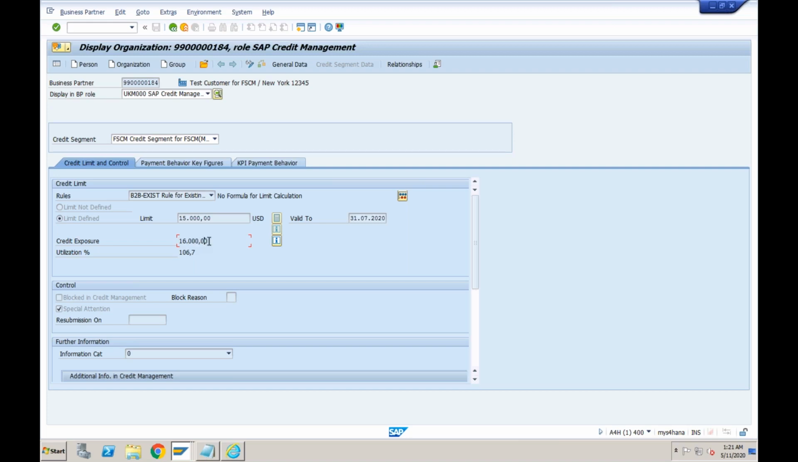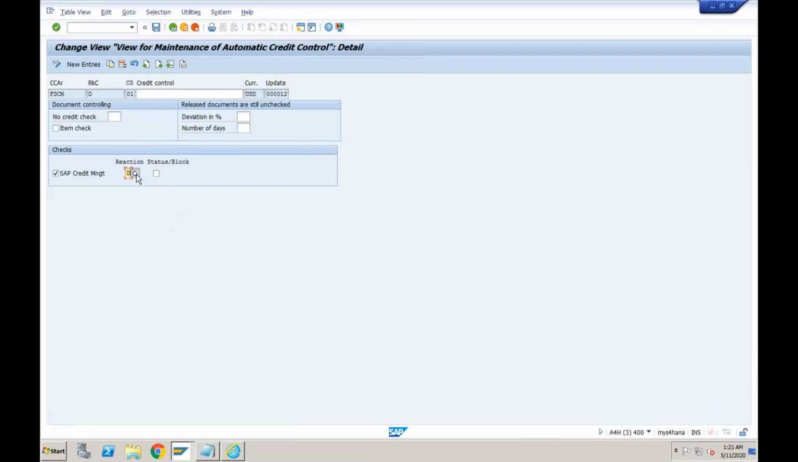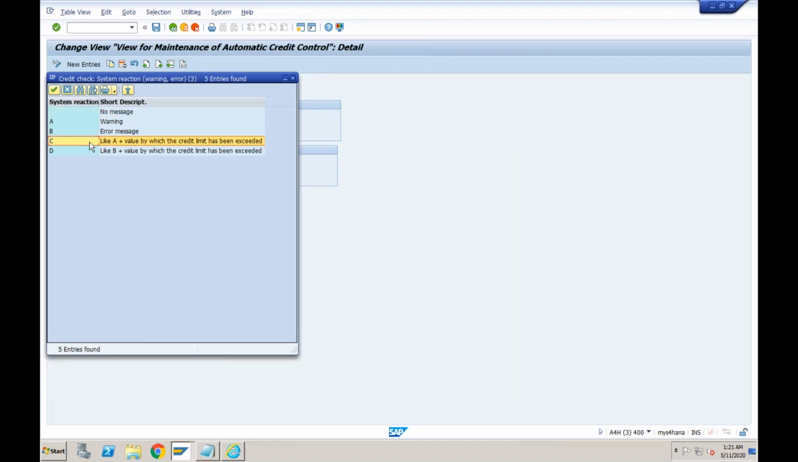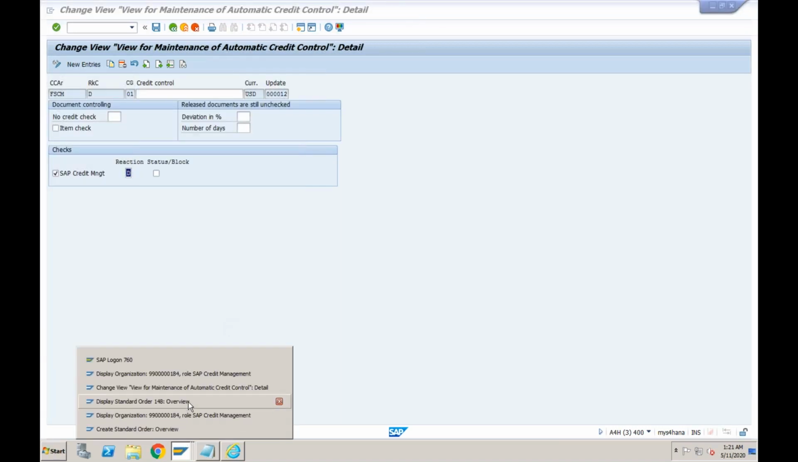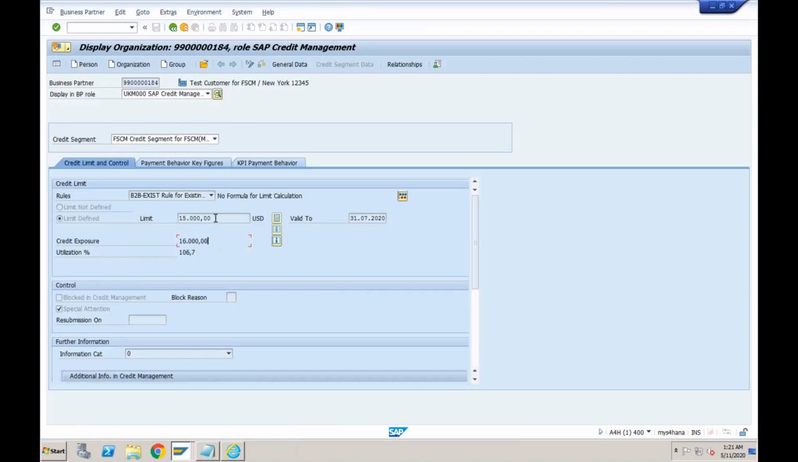System has allowed me to create this 16,000 because I changed the automatic credit control setting. I made it C, which means the system will just give me the warning message, but it will allow me to go ahead and create the sales order. And you can see, because I already utilized my credit limit, it is showing you have the limit of 15,000 and you already utilized 16,000, which means utilization percent is more than 100%. Just for your information, no need to worry about this. I'll show you now how exactly it will work.